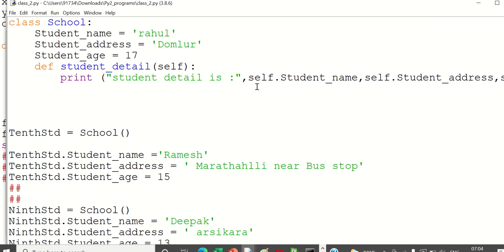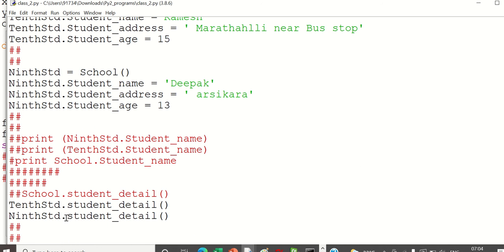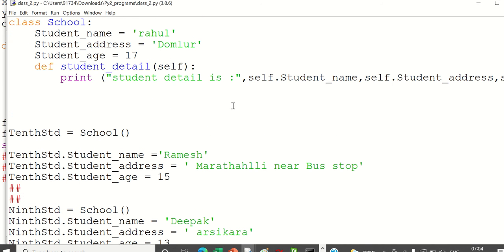Then it will act as if it is 10 standard dot student name, 10 standard dot student address. Now when 9 standard calls, this will act like 9 standard dot student name, 9 standard dot student address. Like that it will do.